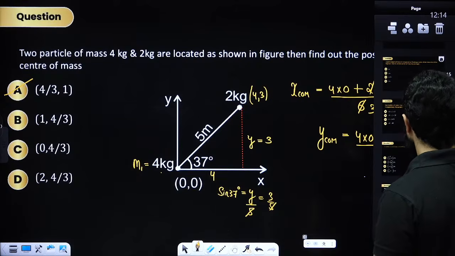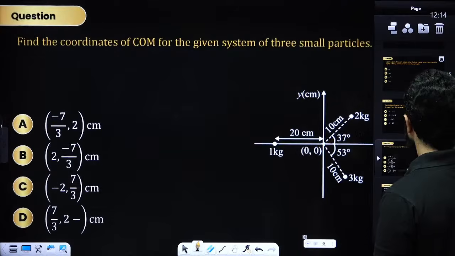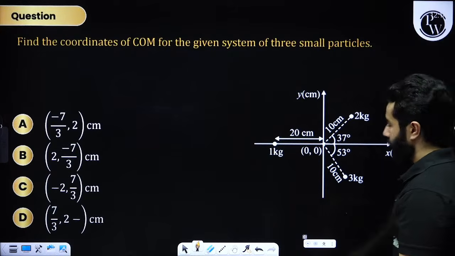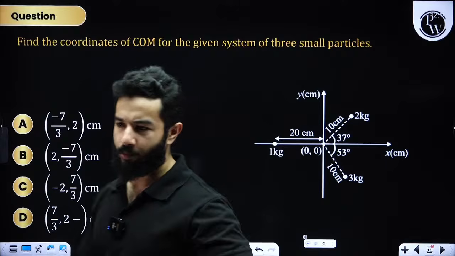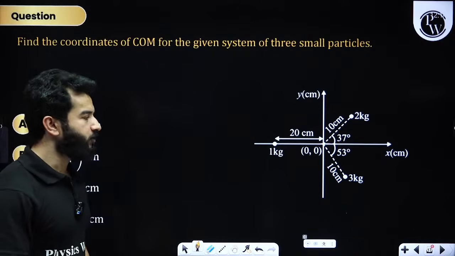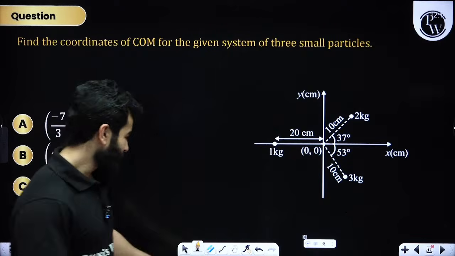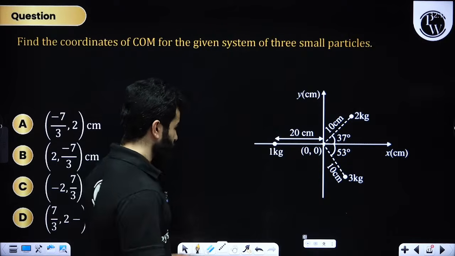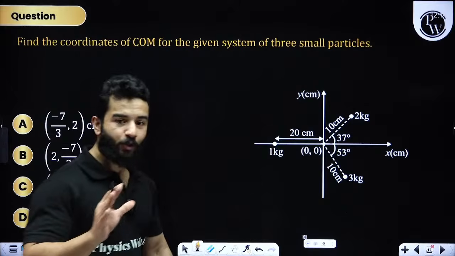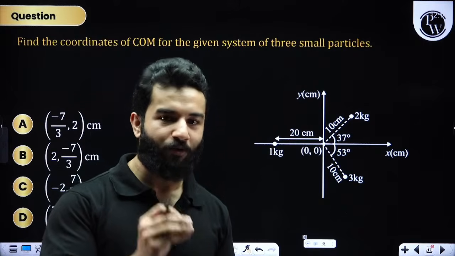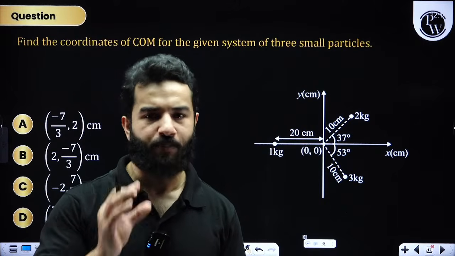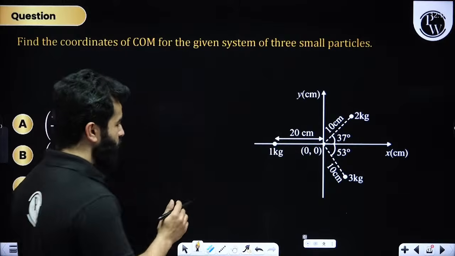Let's solve this particular question. If some of you remember, this question is from one of the mock papers. Let's do it. In this question, my dear friends, first of all, whenever they give you a Cartesian plane, you will have to find out the center of mass with respect to the origin. So this is the origin.